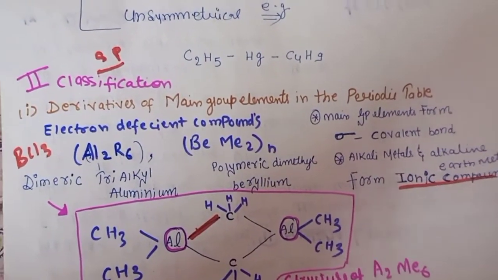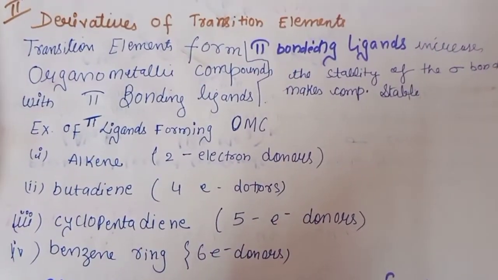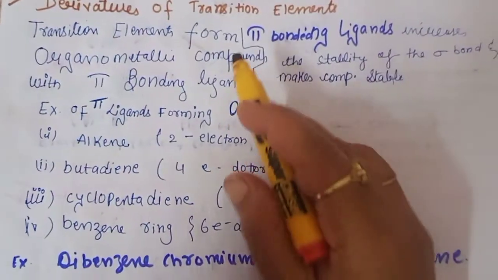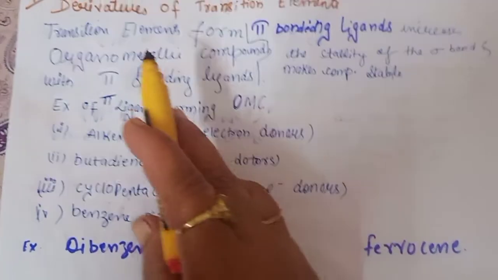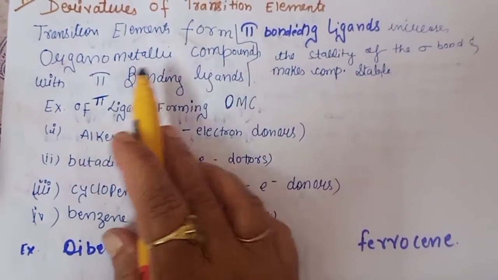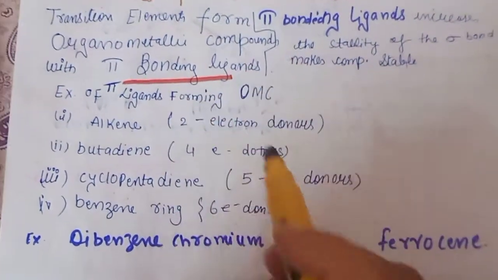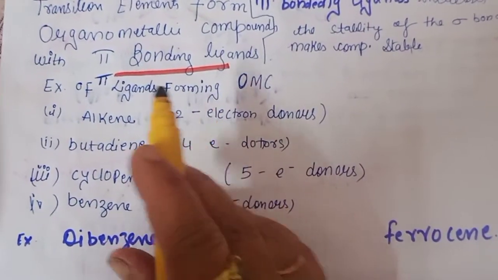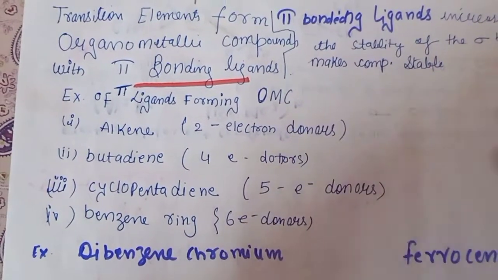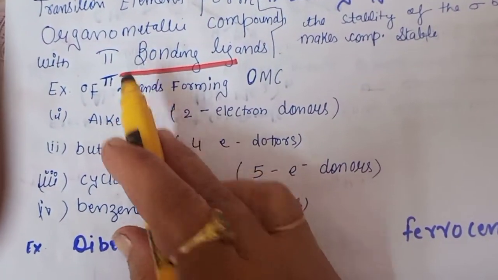This will have one more type. There will be some derivatives of the transition elements also. As we discussed, there can be sigma bonding and covalent bonding. But when we are talking about the transition elements, generally they form organometallic compounds with pi bonding ligands. What are ligands? In our simple concept, they donate a lone pair of electrons. But here they will donate pi bonds, pi electrons.